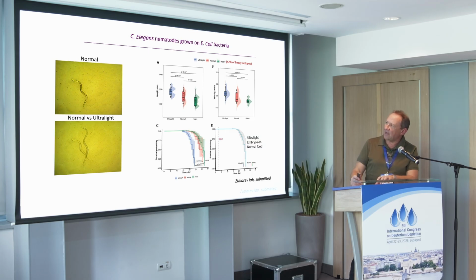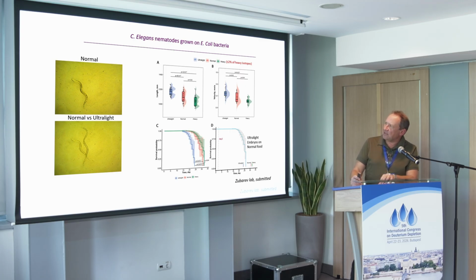We grew 3 types of E. coli. One is normal, isotopically normal. One is ultralight, and the third one is heavy. And heavy means we added a little bit of deuterium, a little bit of C13, a little bit of nitrogen-15, a little bit of oxygen-18. But the amount of heavy isotope in any element is still less than 2%. So still it is within the normal range, so to say. People would say this is not heavily enriched, this is light. This is similar to normal isotopic composition.